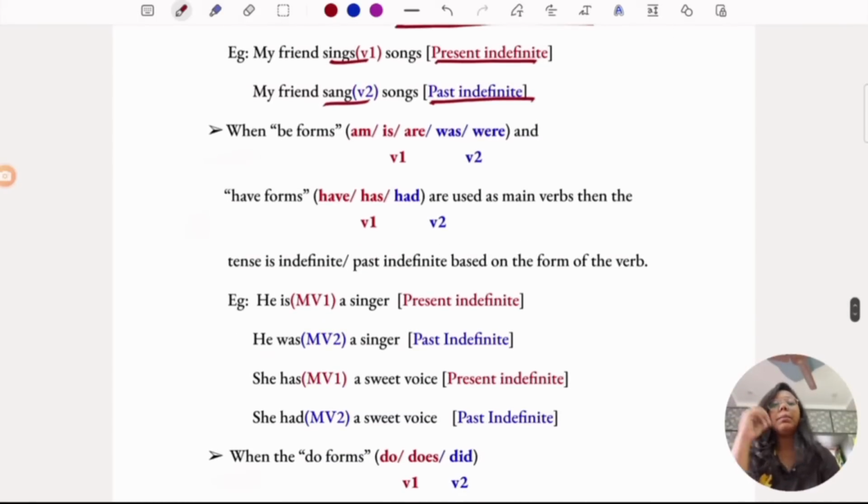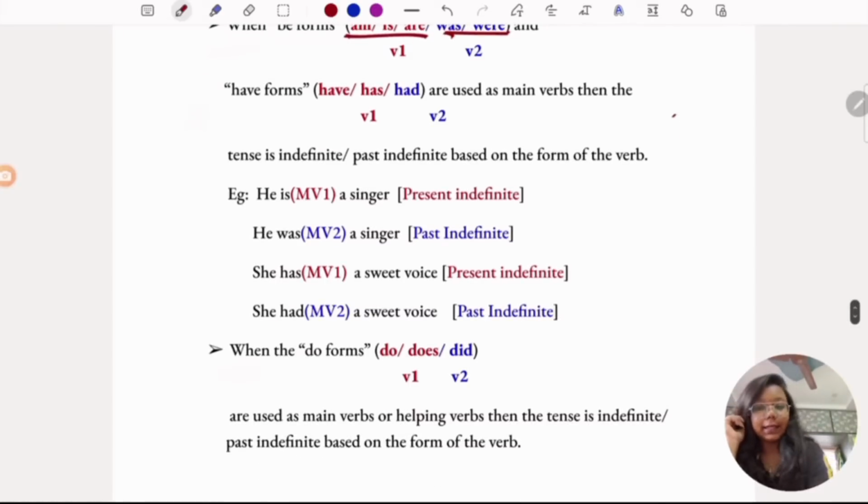And if you see, when be forms and have forms are used as main verbs, then the tense is present indefinite or past indefinite based on the form of the verb. So it's the same here. Be forms I have mentioned in the previous flowchart. You can go through them. Am, is, are are verb 1. Was, were are verb 2. Same for have forms also. If you see here, example, he is a singer. Is, it's verb 1, V1. So the sentence is present indefinite. Was, it's V2. So it is past indefinite. Has, it's V1. So it is present indefinite. Had is V2. So the sentence is past indefinite.